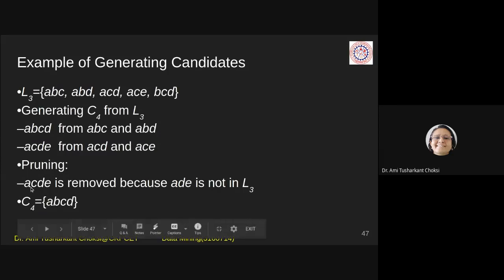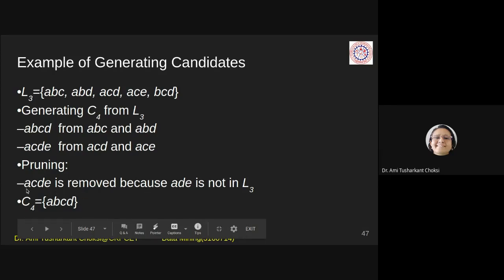Then ACE is also there. But can we find CDE? It is not available here. So we can say that ACDE is removed because ADE is not in L3, and CDE is also not there in L3.